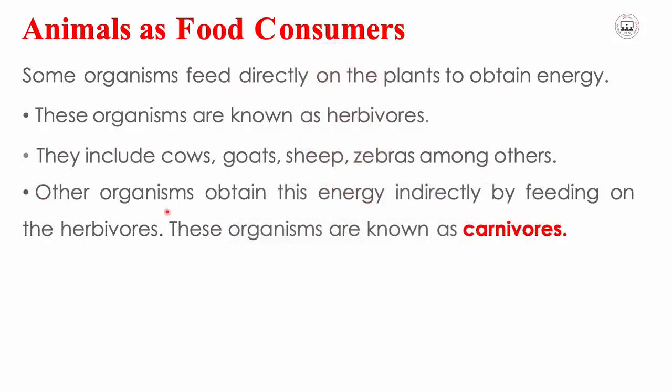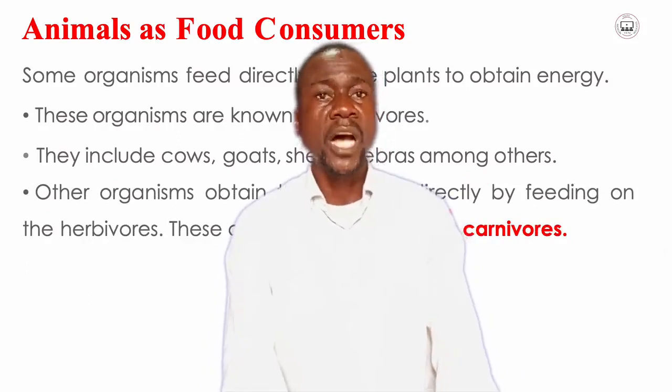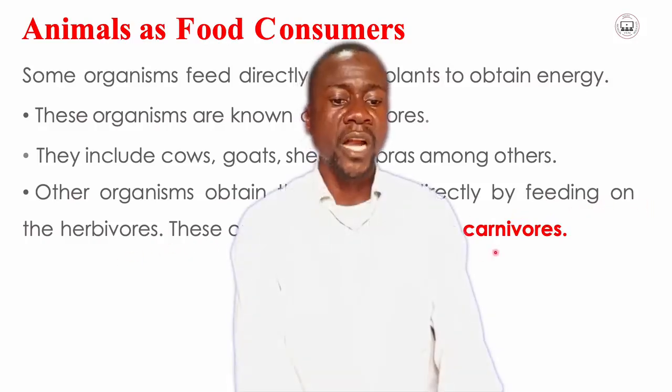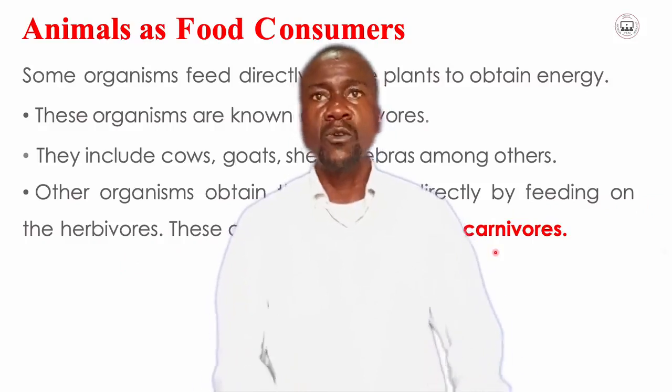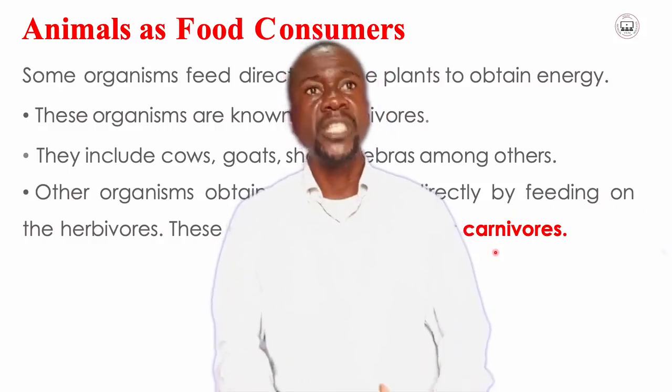So animals obtain this energy indirectly. We are trying to look at animals as consumers. Other animals as consumers obtain energy indirectly by feeding on the herbivores. These organisms are known as carnivores. We have a group of other animals which don't feed on the plants directly.